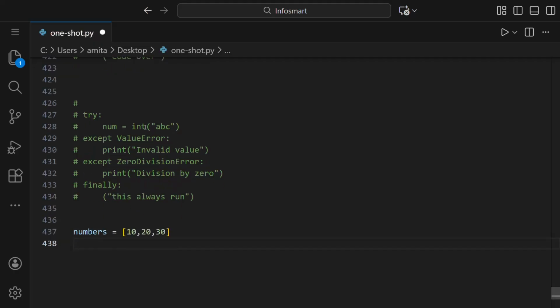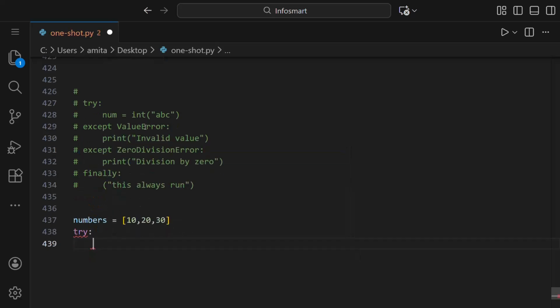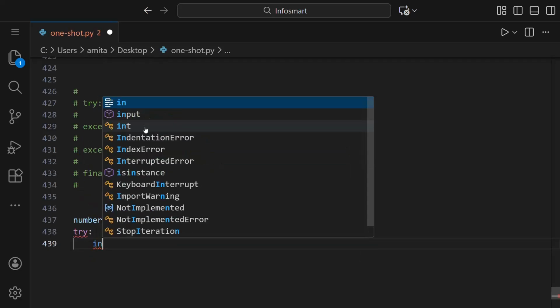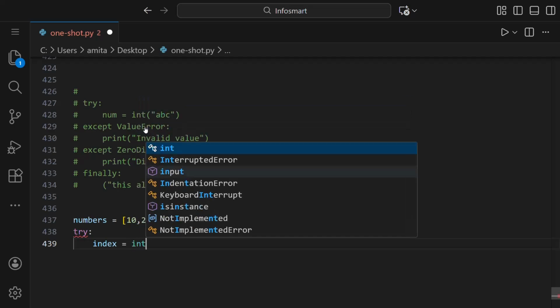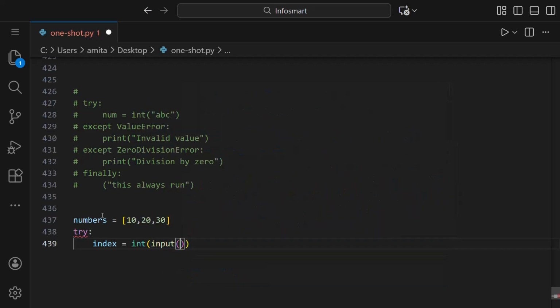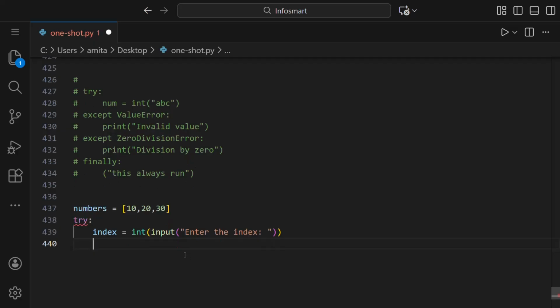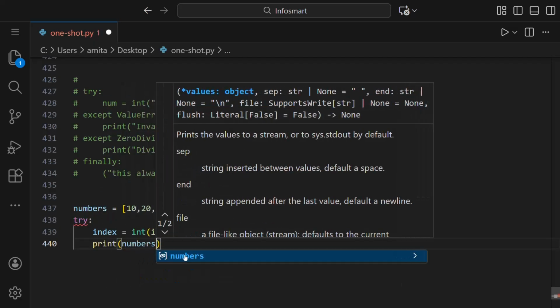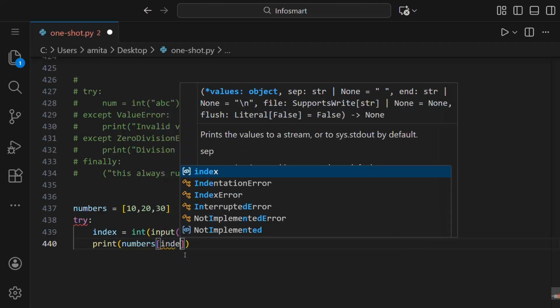This is our list. Inside try, we'll write the risky code, which is the index to be taken as input by the user. So we write int input, enter the index, and we have to print that element in the list with that index.